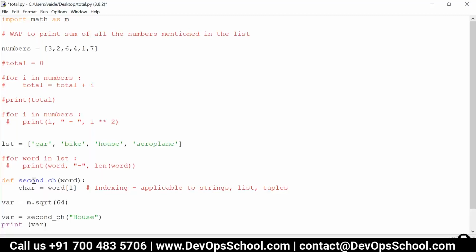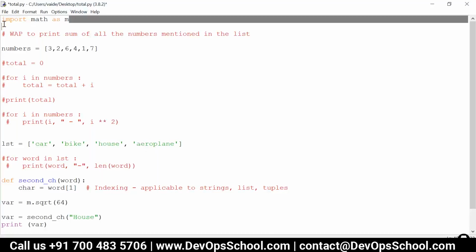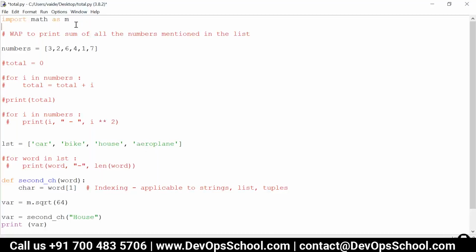Okay, so in your Python file, the first thing is, if you are going to import any modules, the import statements ideally should come at the start of the program. It is not compulsory, but it is a best practice. Whatever imports there are, need not be just one or two; it can be four, five, any number of imports.